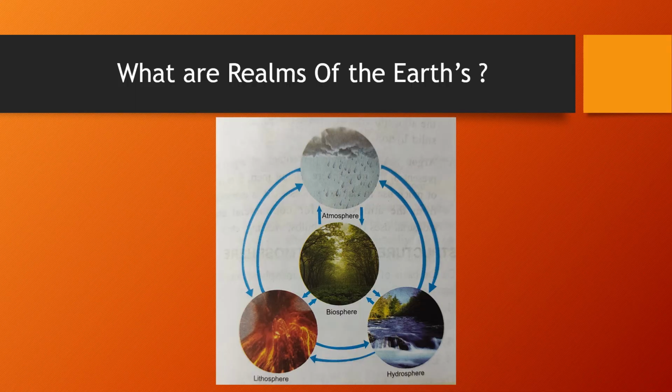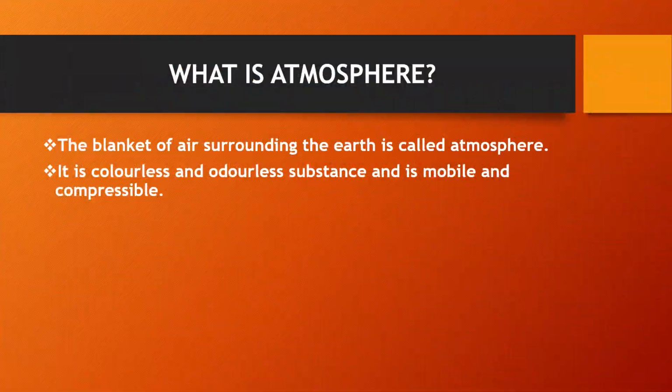Now we talk about the third realm of the earth, atmosphere. What is atmosphere? Generally, we know the blanket of air surrounding the earth is called atmosphere. The envelope of air surrounding the earth is called atmosphere. We know that air is a colorless, odorless substance. We can't feel the presence of atmosphere. We only feel the air when it moves horizontally.